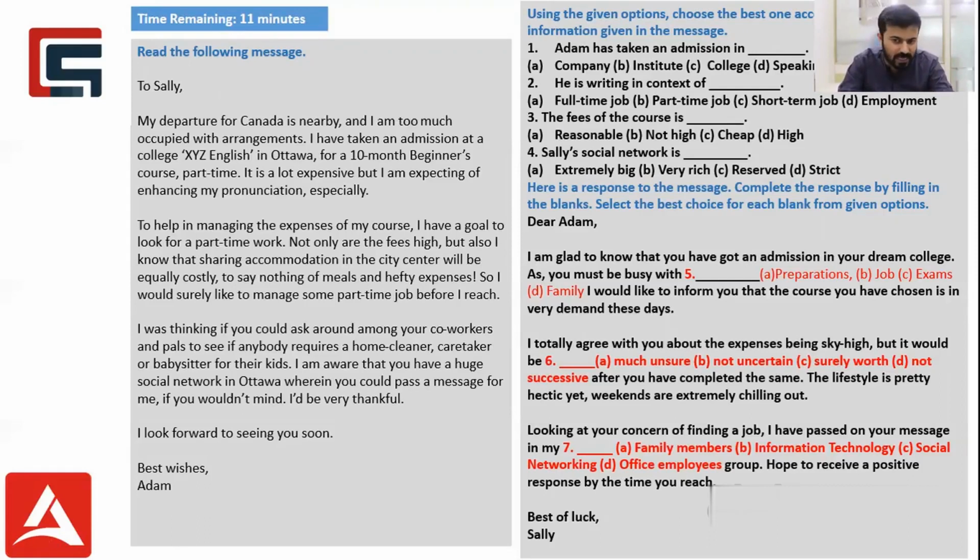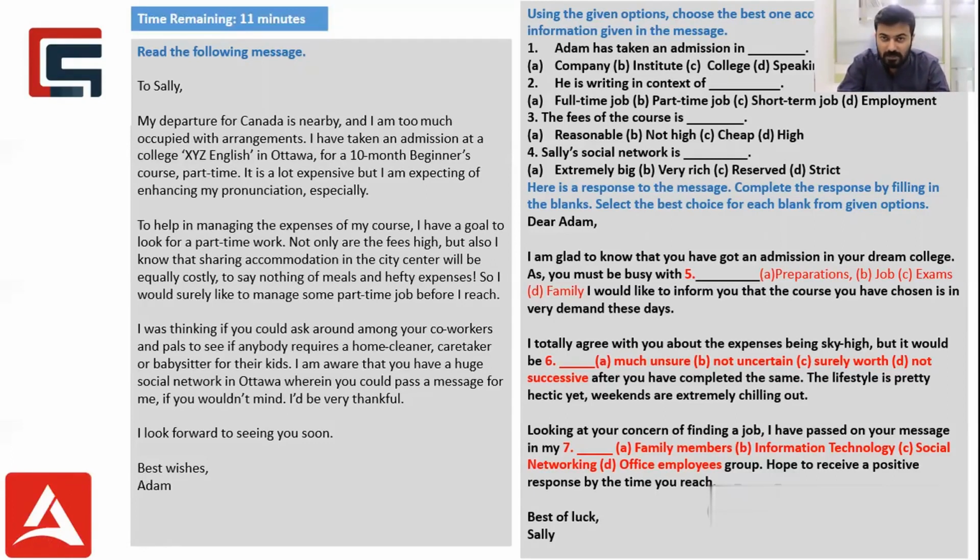So likewise, as we see, we have listed 4 questions along with 4 options for each one of them. If I feel that option A is correct, then I can just select the same in my examination screen and move on to question number 2, which says he is writing in context of dash.